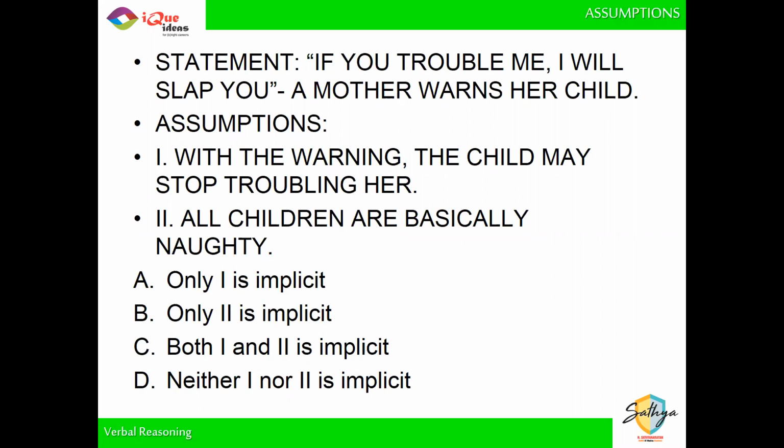But here it's only one particular child. You cannot assume that all children are basically naughty, right? This is just one instance of a mother and a child. So you cannot say that all children are basically naughty. So only the first one is true. Did everybody get this one?